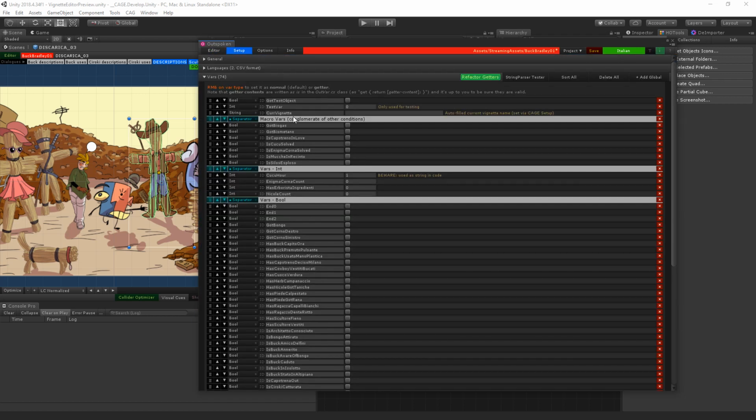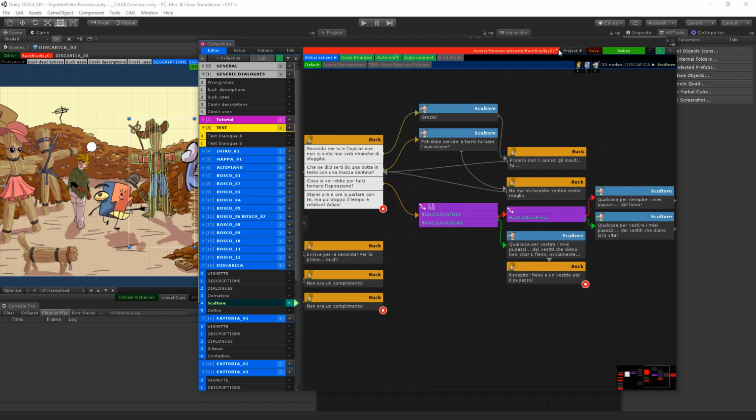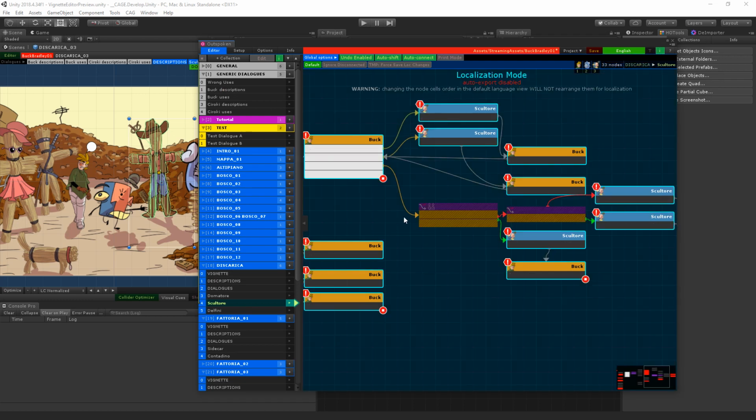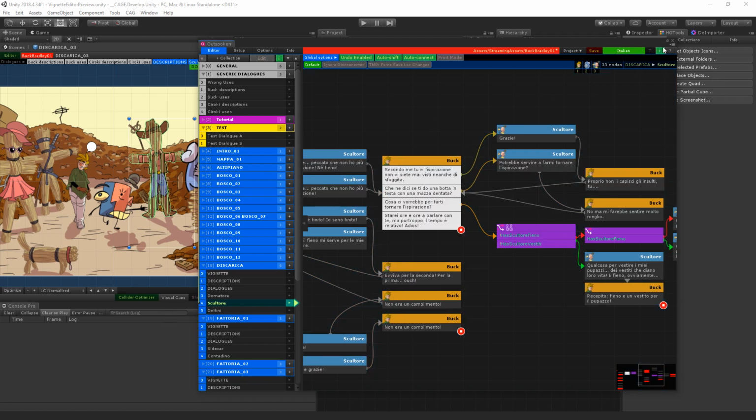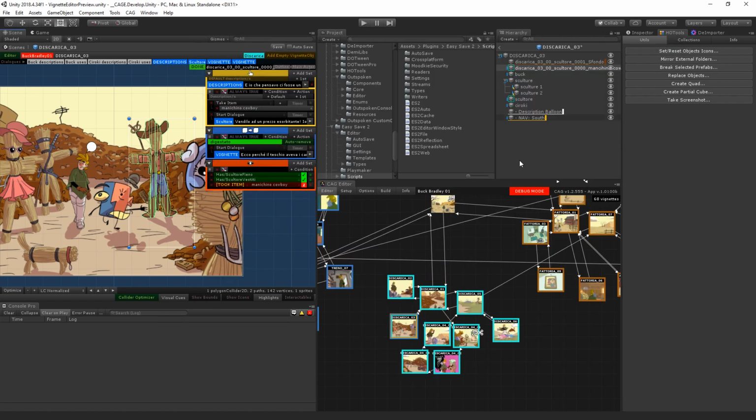It also can contain variables. Every variable that is created inside the dialogue editor then is also visible in the game here, so that we can combine the two things and vice versa. It's set up to allow multiple languages and to allow then an easy translation of them by exporting them to CSV in the right format for translators.